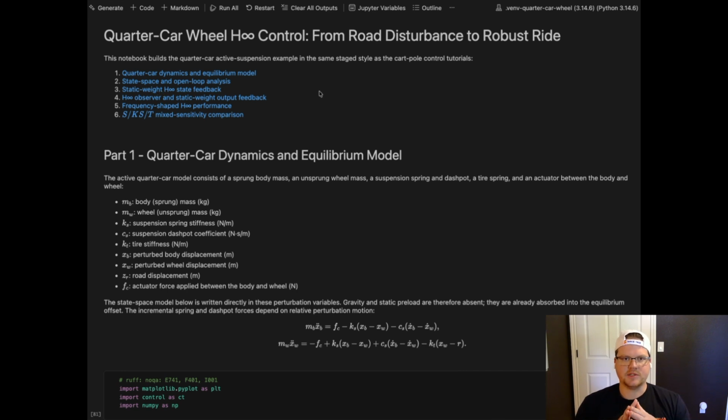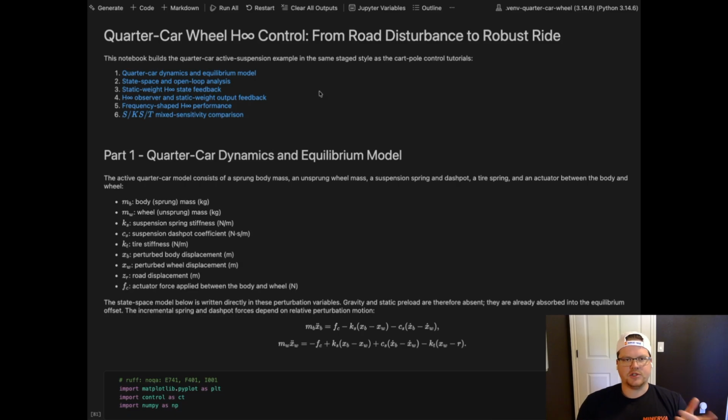Then stepping into the static weighting of the H infinity state feedback, where we synthesize an H infinity controller for robust disturbance rejection. Note that there's no reference tracking. It's essentially just rejecting the disturbance of the road input to the plant.